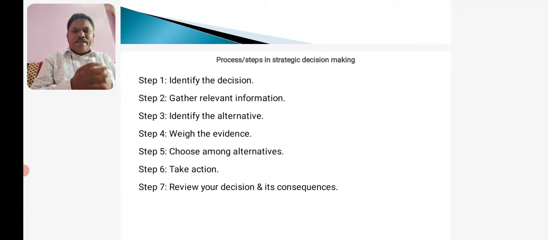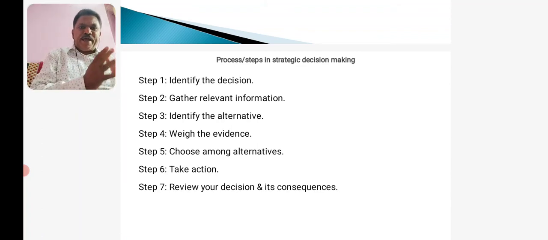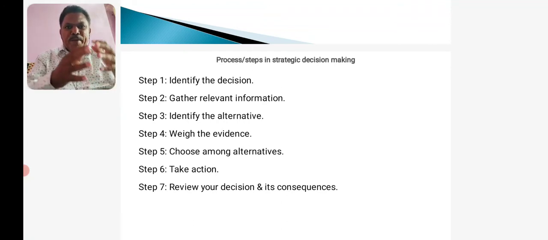So it judges the advantages and disadvantages of each course of action that we have listed. According to us, they are all desirable courses of action, desirable alternatives. But when we are weighing the evidence, we have to weigh it in terms of so many things.